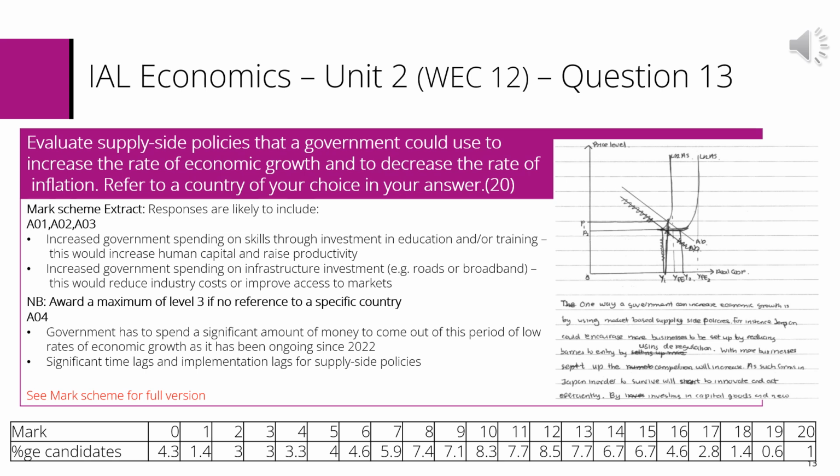If we look at the extract from the sample response shown in the principal examiner's report, we can see that it could be used as a template for candidates to write a developed chain of reasoning. Students could be given another supply-side policy after you go through this and point out the key benefits of using this multi-staged approach to analysis, and then they could use this as a template to write their own paragraph showing a developed chain of reasoning using the relevant context and the country of their choice.